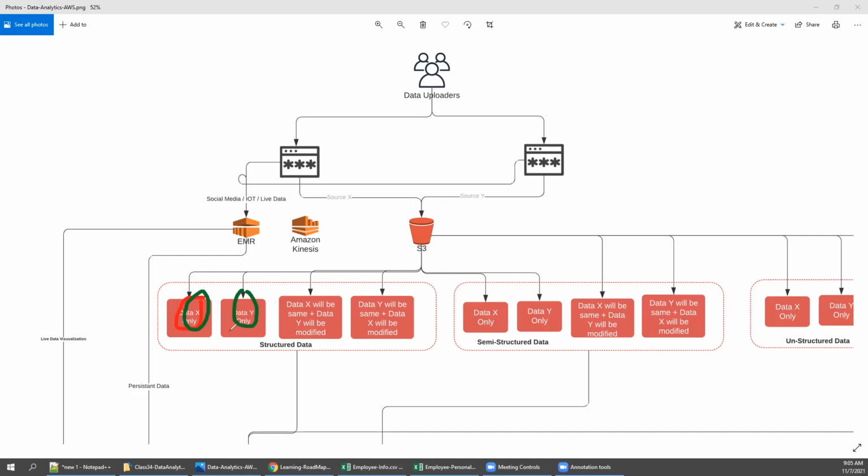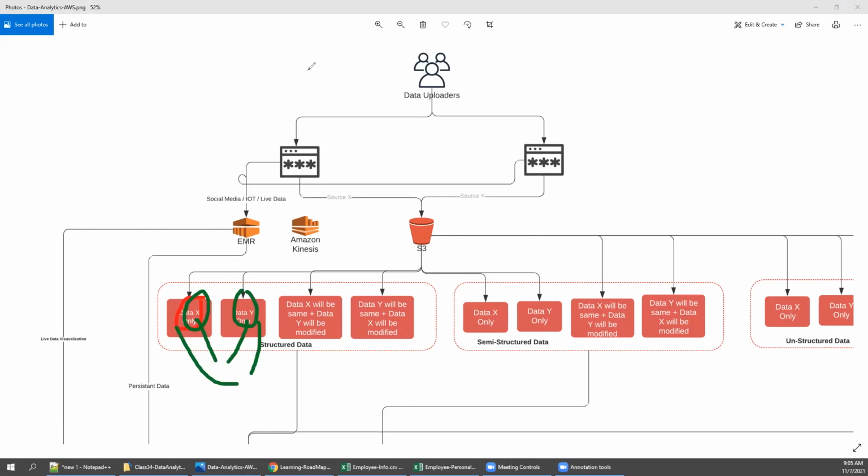Once I receive it, I will take either full data from here, or only a portion of data from here. This is the most common combination of how it works.